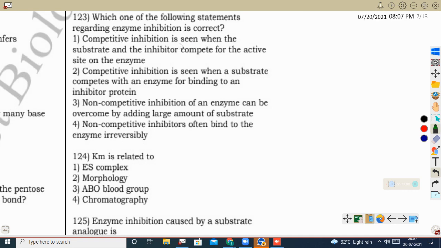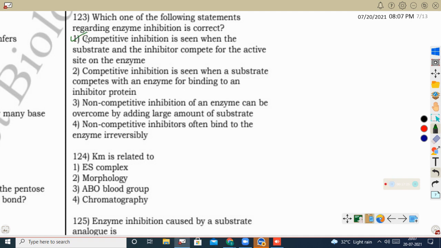Competitive inhibition is seen when the substrate and inhibitor compete for the active site on the enzyme. That is correct. Next statement, competitive inhibition is seen when a substrate competes with an enzyme for binding to an inhibitor protein.